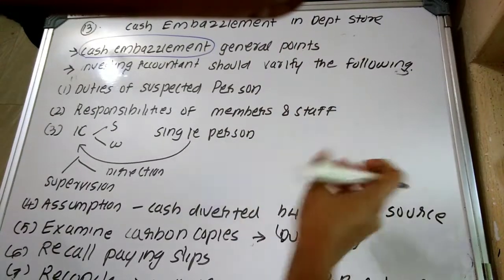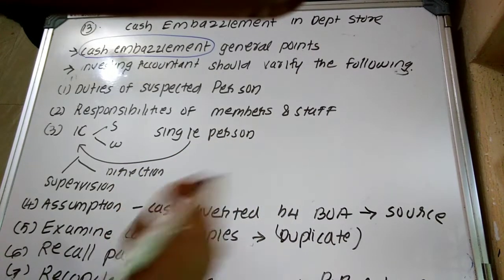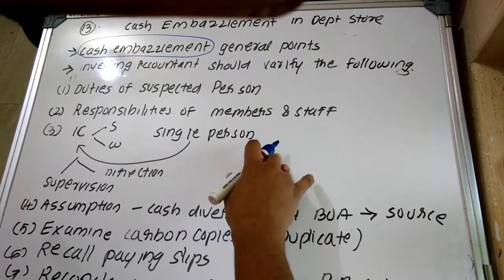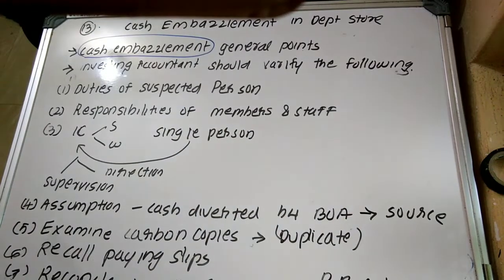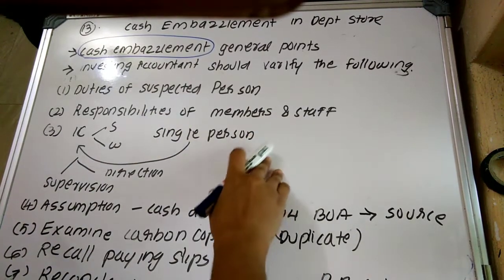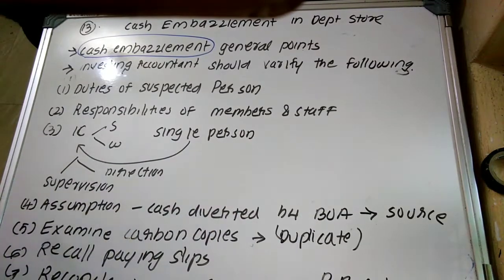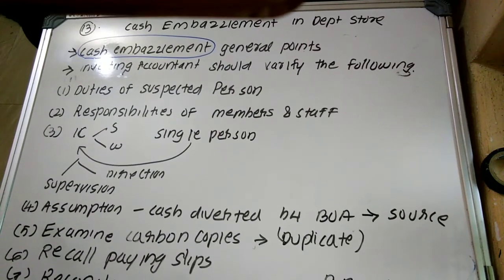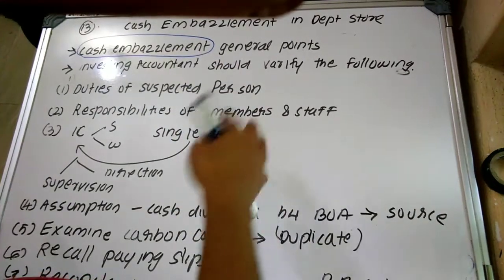Recording good debt as bad debt, cash sale as credit sale, suppressing the credit note, withdrawing the amount which is not claimed by the suppliers, issuing receipt for the full amount and only a part is shown in the books of accounts. Whether receipt has been issued for the full amount and only a part has been recorded in the books of accounts. So I have given many examples: short debiting, and then overcasting the payment side and undercasting the receipt side.